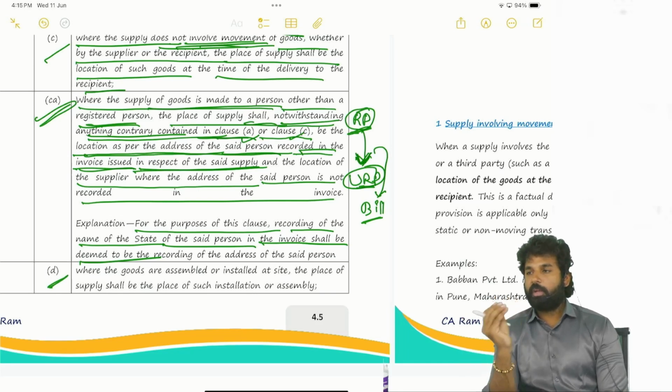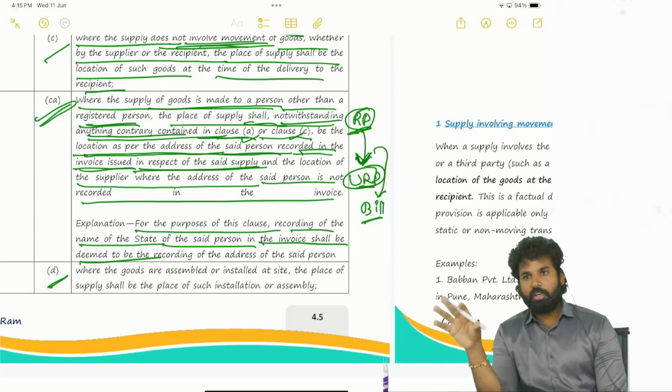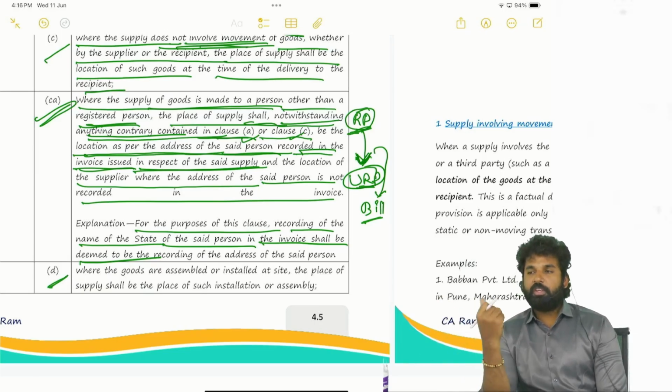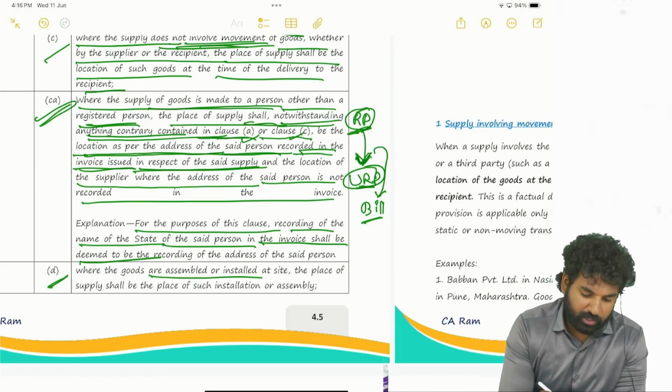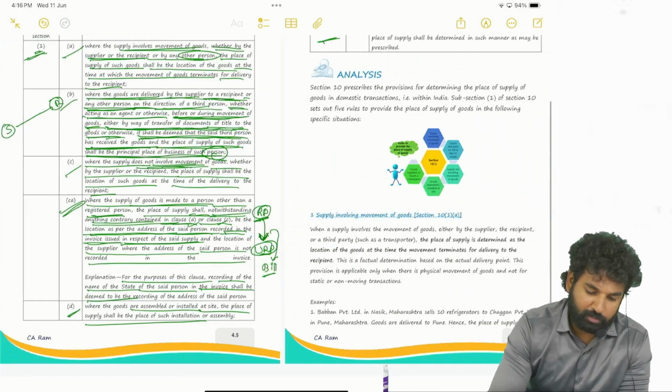Sometimes we are purchasing a TV that has to be mounted and assembled by the staff. They have to come to our place and assemble the TV. The place where they are assembling the goods will be the place of supply. So where the goods are assembled or installed at site, the place of supply shall be the place of such installation or assembly.